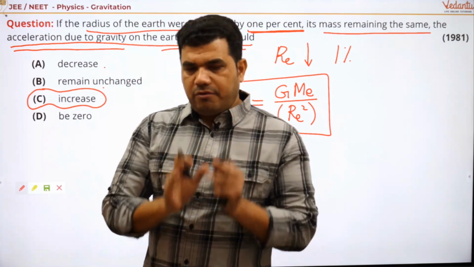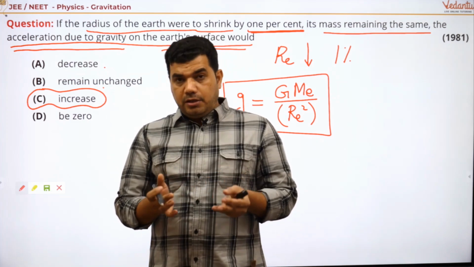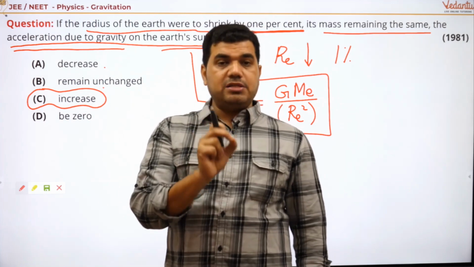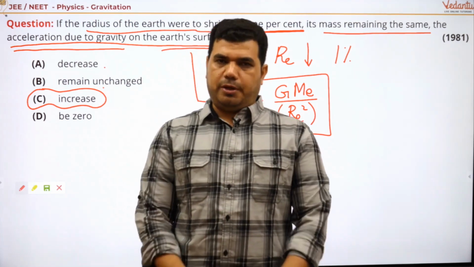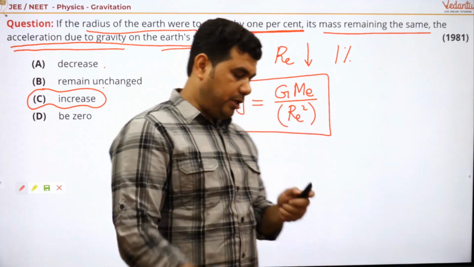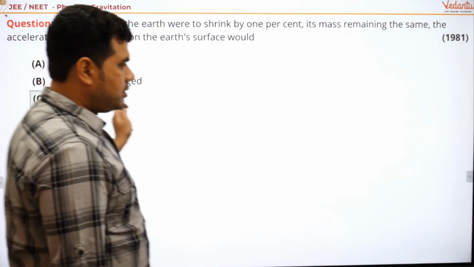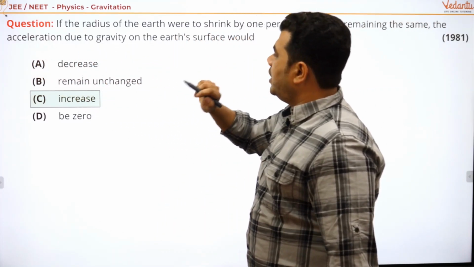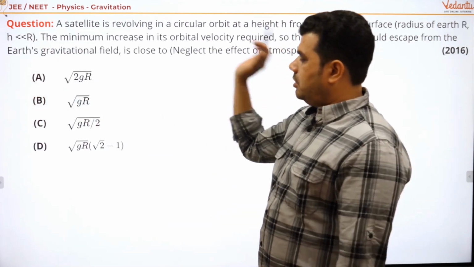Okay, another very sweet and simple question, and also very easy, and you can do it very easily if you remember the concept as well as the formula for that. So you have to remember this formula, right? Okay, let's move ahead and see what else you have. So the answer that you have here, you can see the answer: acceleration due to gravity increases. Got it? Very nice. So let's see what is the next question.